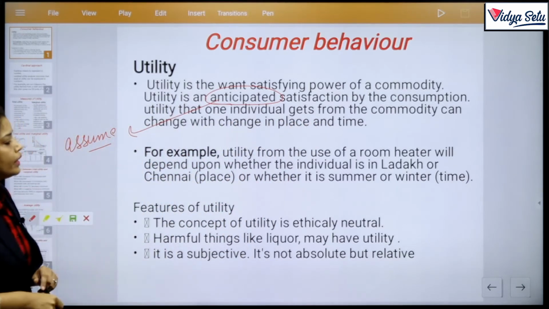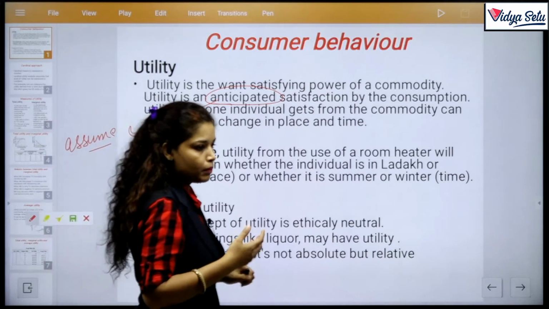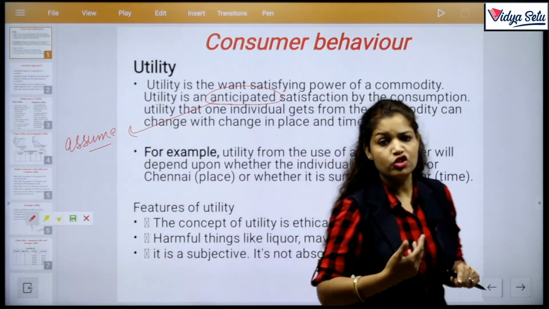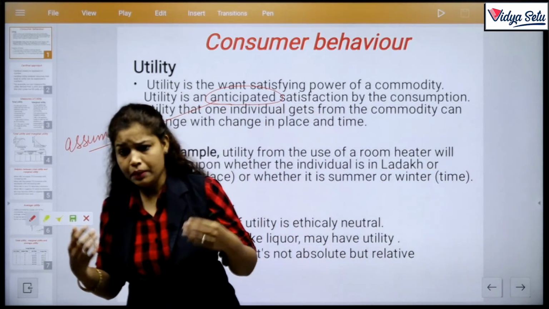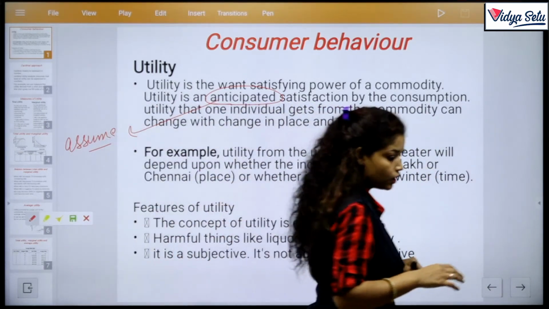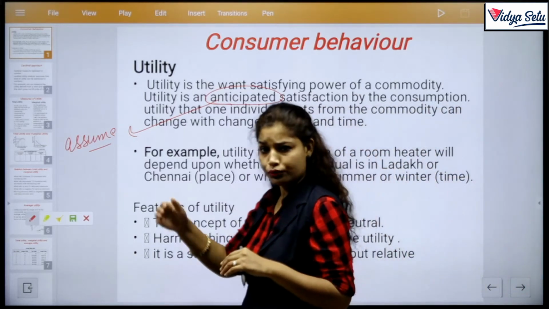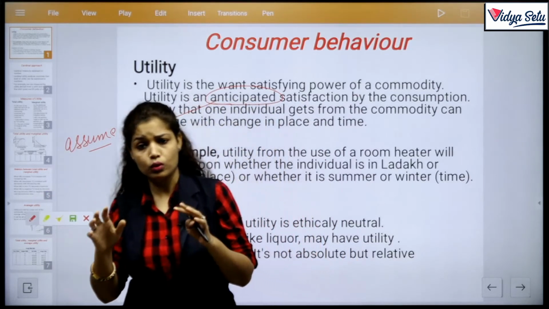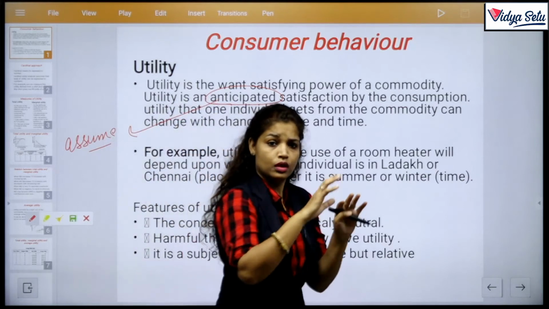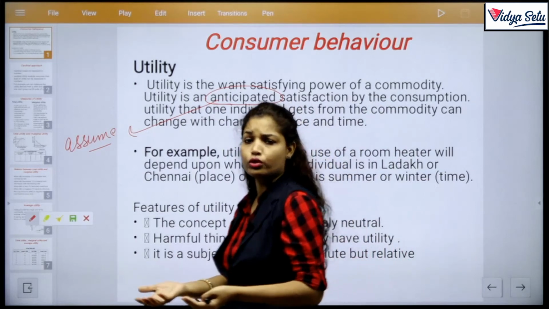The utility that one individual gets from a commodity can change with a change in place and time. This is the other thing: utility changes with place and time. Why? Because suppose you give me a blanket here, the blanket has no utility for me. But the same blanket, if I move to Jammu Kashmir, or Shimla, where there is cold and enough winter, the blanket enhances its utility.